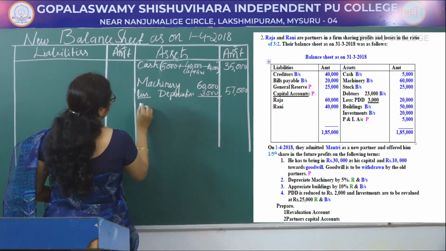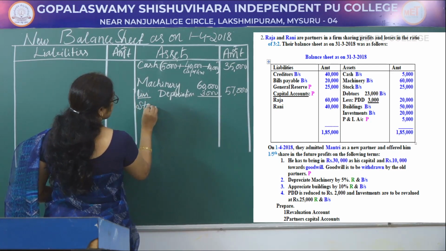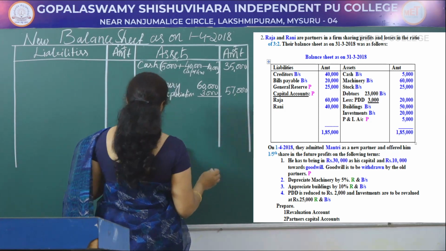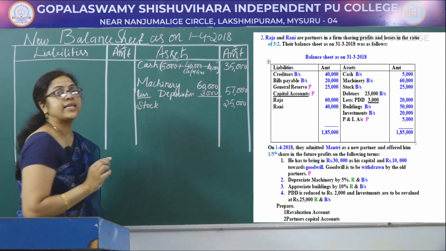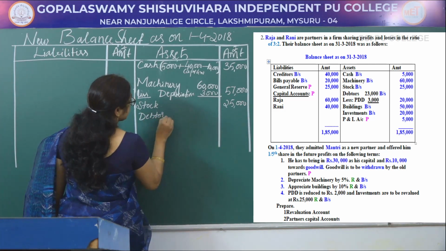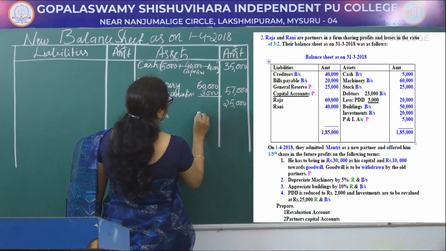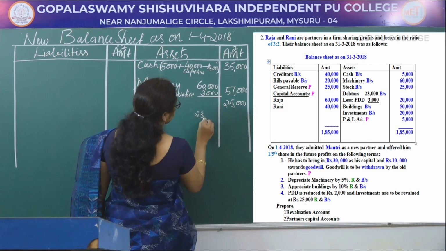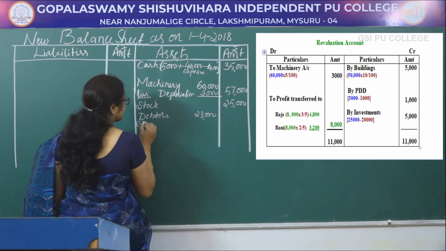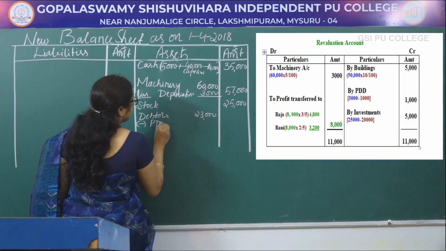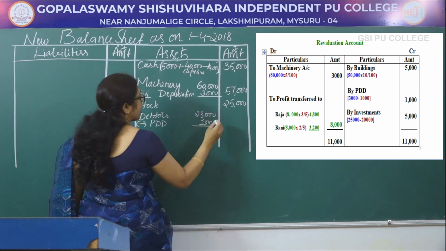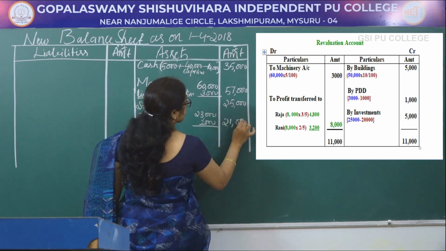Difference is 57,000. Next one, stock. There is no adjustment for the stock. Record it as it is in the outer column, 5,000. Next, debtors. Total value of the debtors is 23,000, given in the old balance sheet, less PDD 2,000. After deducting, the amount is 21,000.